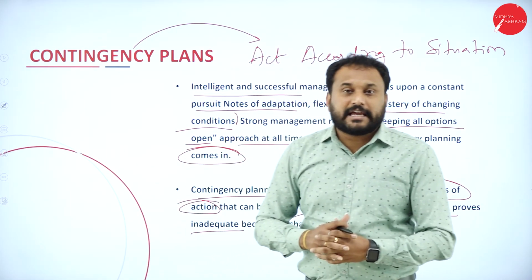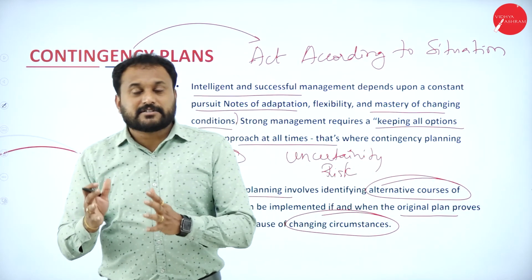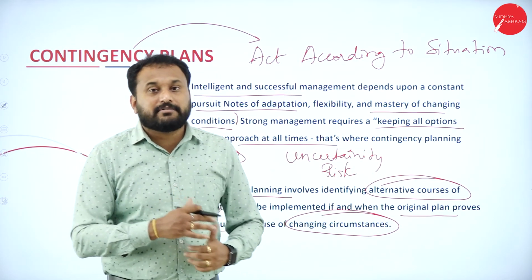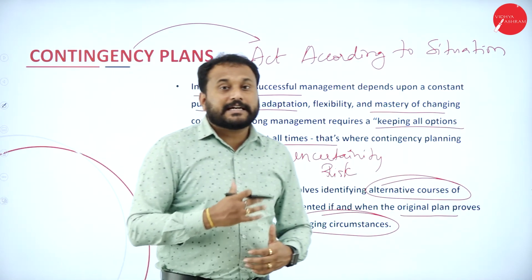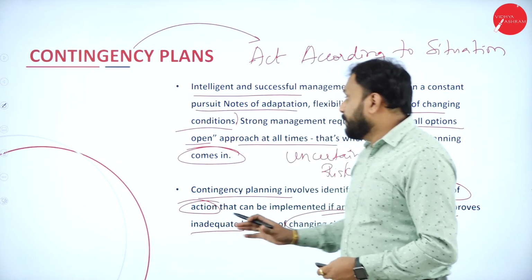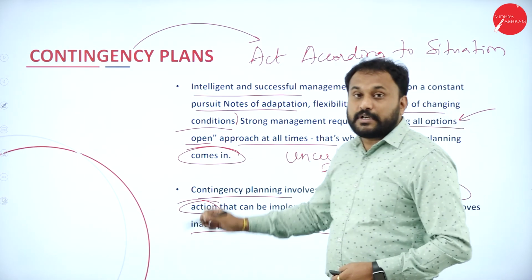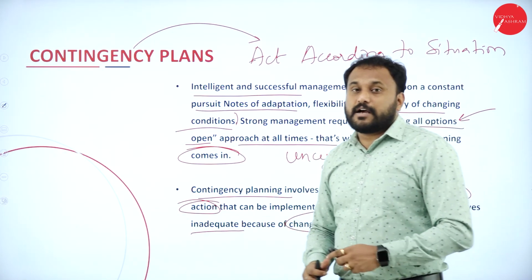You would have seen in any kind of business where plan A has not worked, plan B will come. That plan B is always called the contingency plan. That is, you need to always keep an eye open, keeping an option open. That is what the contingency plan approach is.